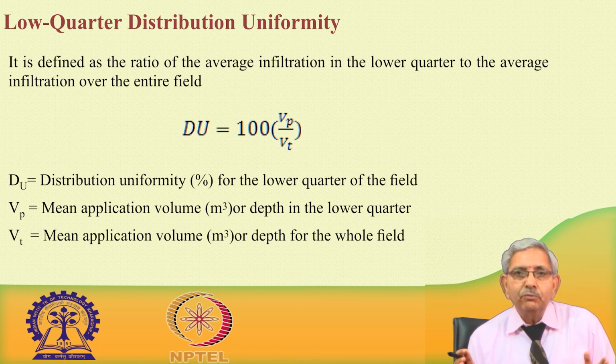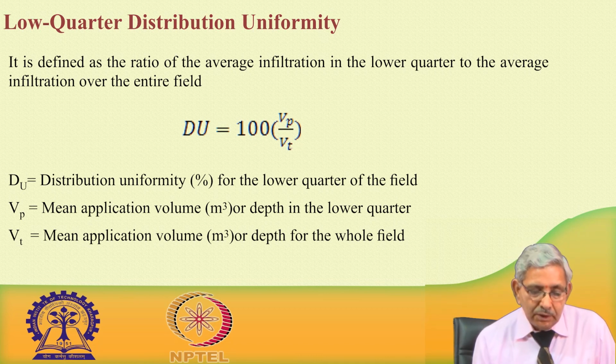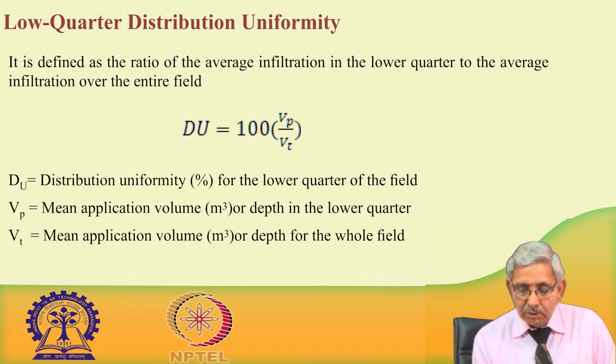It is given by DU equal to 100 into Vp by Vt. Here, DU is the distribution uniformity in percentage for the lower quarter, Vp is the mean application volume in cubic meter or depth in the lower quarter, and Vt is the mean application volume or depth for the whole field.